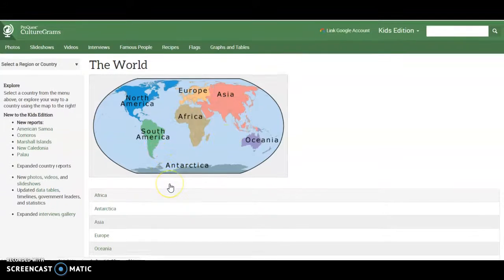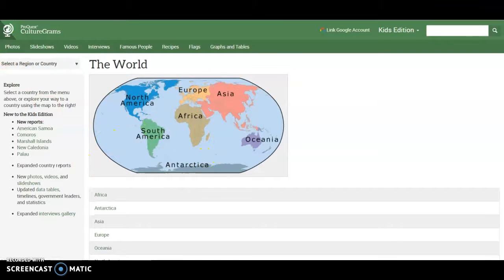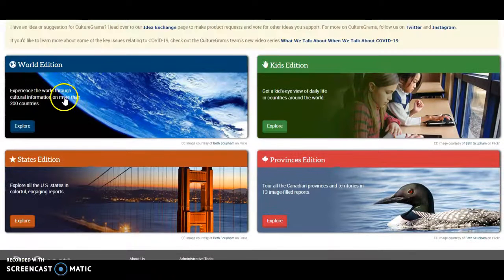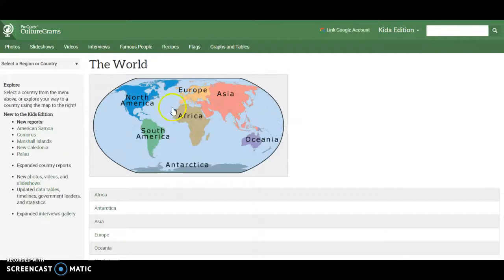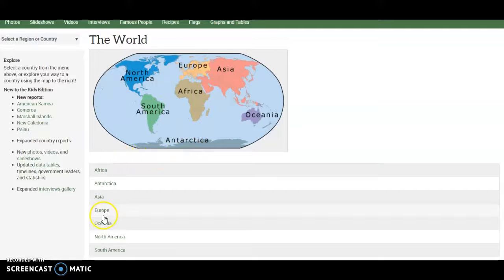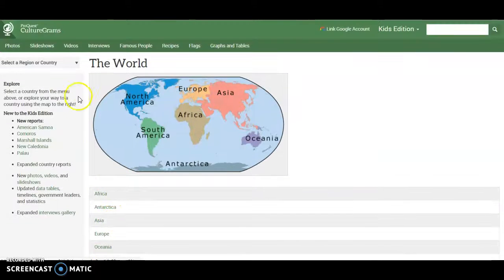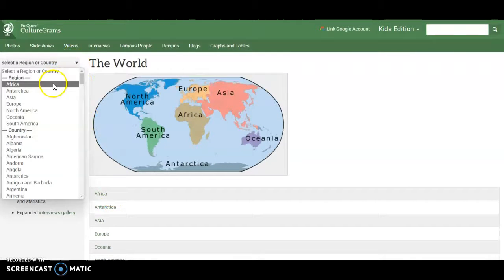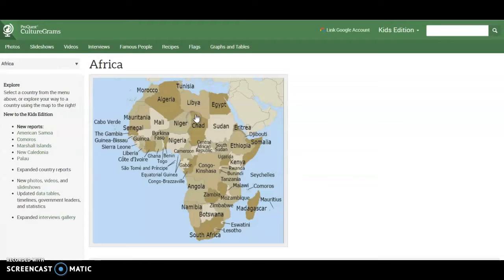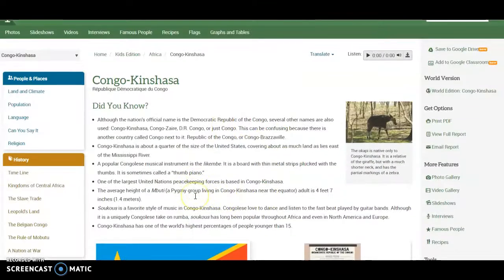Once you get inside of which one you're choosing, and by the way, there's not much difference between the World Edition and the Kids Edition. I'll show you some differences, but they're very similar. Once you get inside, there's a map. You can click on a continent and then on a country, or you can click from the list here. You can also click this drop-down menu and choose a continent or a country from there. So let's click on Africa and on the Congo, Kinshasa.